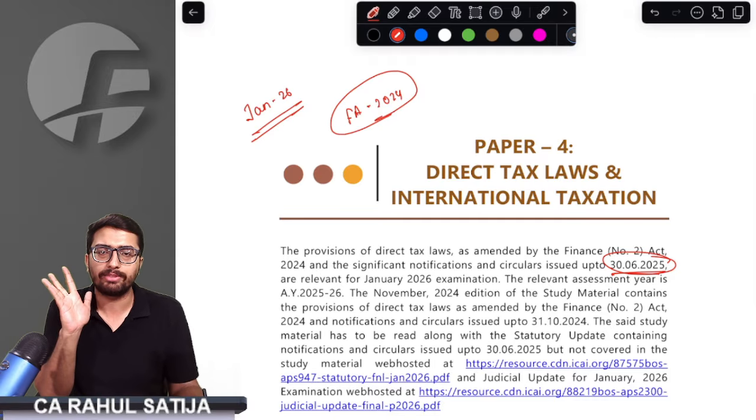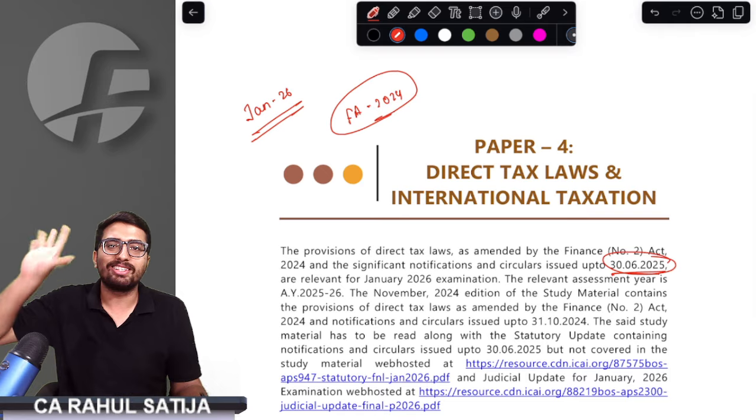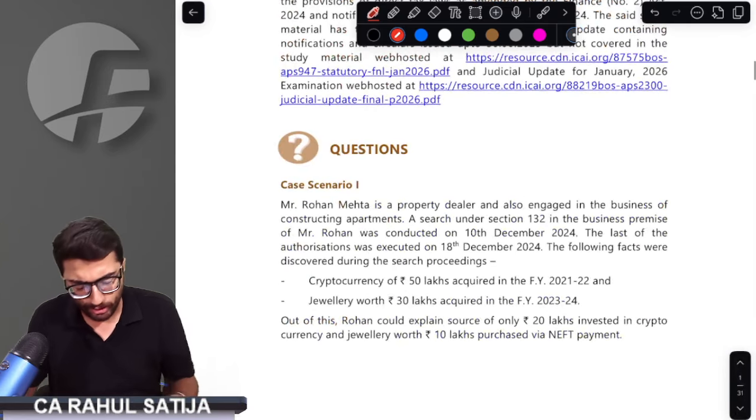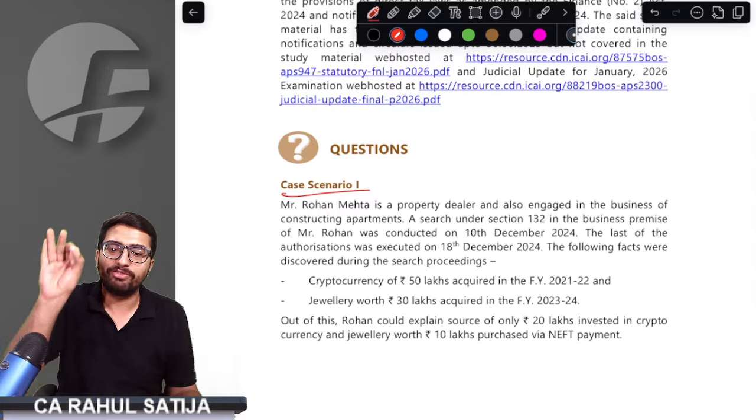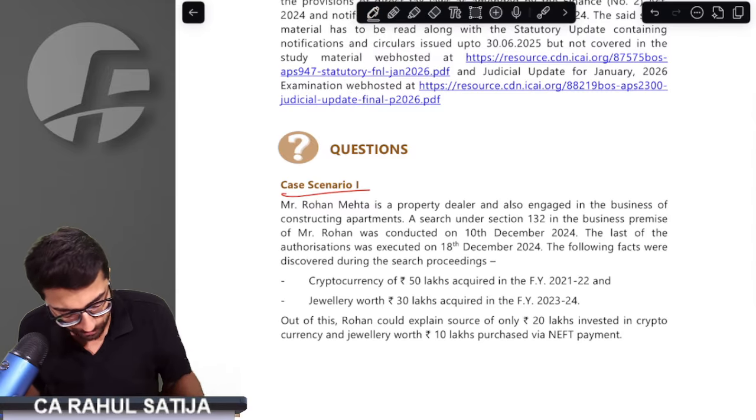If you have already understood these things, you can just start with the MCQs. Need not worry. Starting off with case scenario 1.